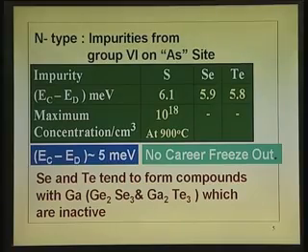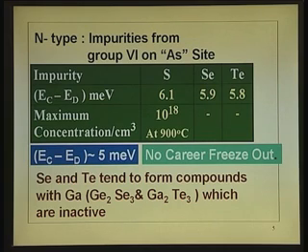Now, the main impurity that is used is sulfur. Selenium and tellurium are also used. You will see selenium doped or tellurium doped gallium arsenide. You try to avoid that because it forms some compounds.